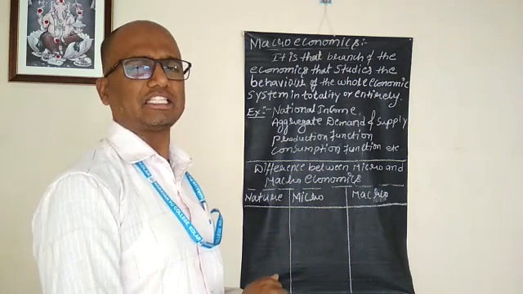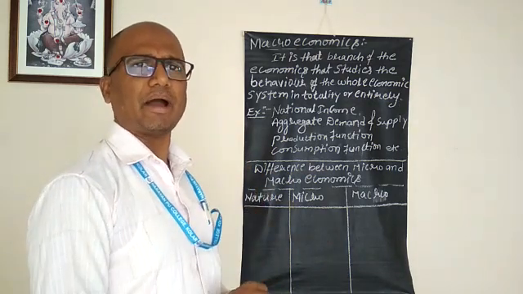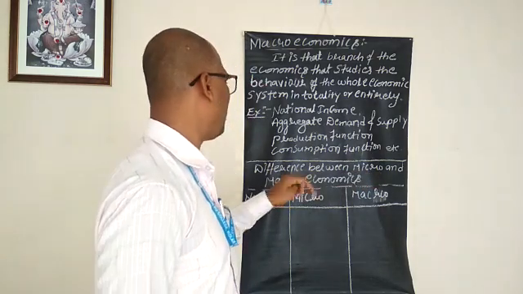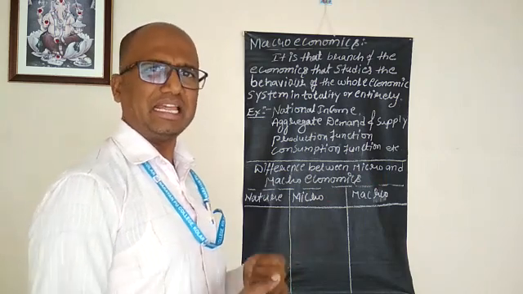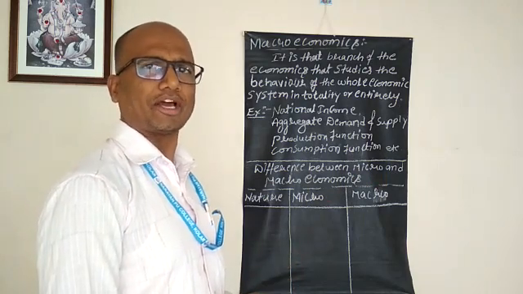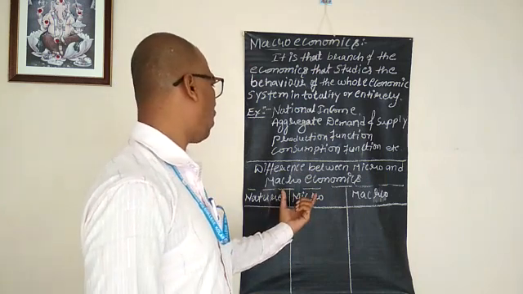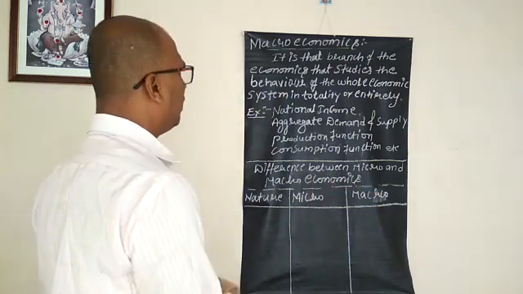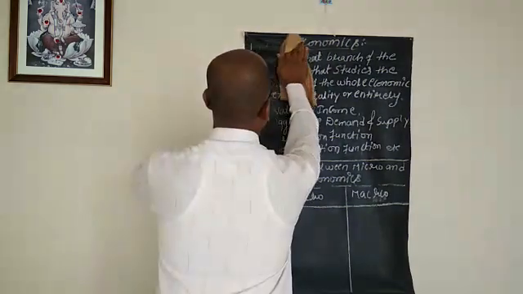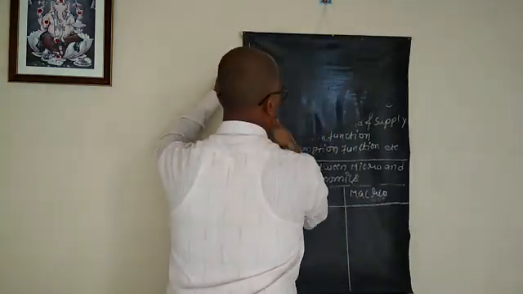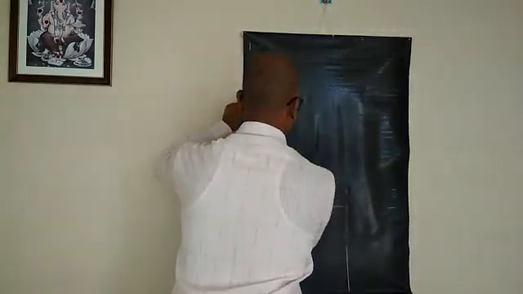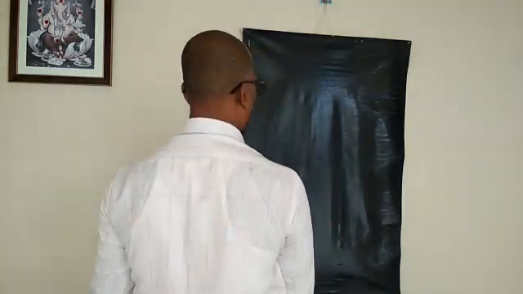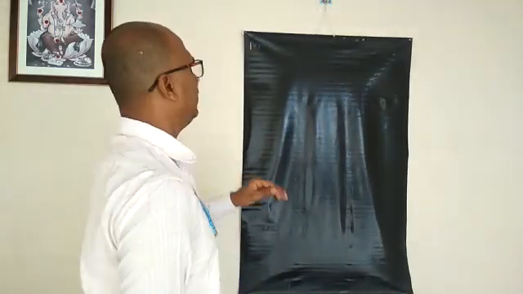Now, let's discuss the difference between microeconomics and macroeconomics. We can easily analyze the difference between micro and macroeconomics in this form: nature of microeconomics and macroeconomics. I will write it on the board. Clearly observe and try to understand the differences between microeconomics and macroeconomics. Yes, we can prepare the difference in this form.